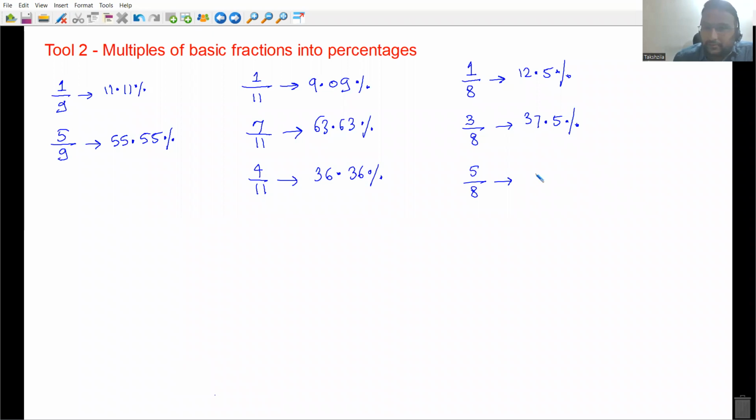Correct, Pratik. 62.5%. 12.5 into 5. Okay. Similarly, आप ऐसे कर सकते हो. For example, let me be quick. If I get 1 mark out of 5 marks, we know it is 20%. If I get 4 marks out of 5 marks, it is 80%.